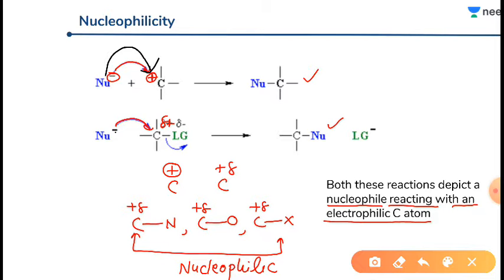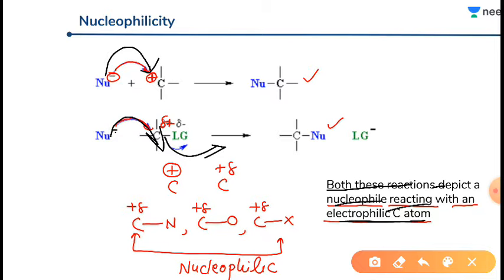Here also the leaving group is going away, and this nucleophile is attacking this carbon, which is an electron deficient carbon. So in both these reactions, a nucleophile is reacting with an electrophilic carbon atom, or we can say an electron deficient carbon.